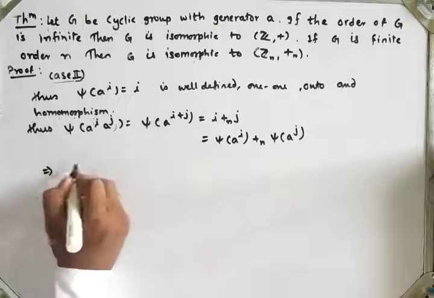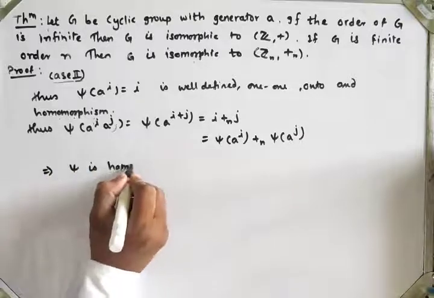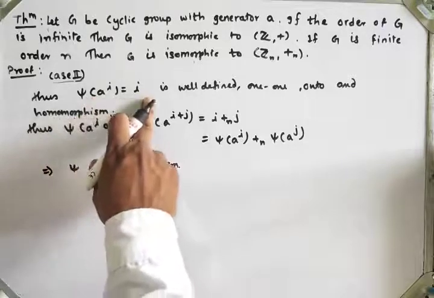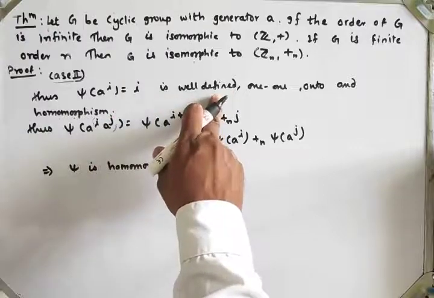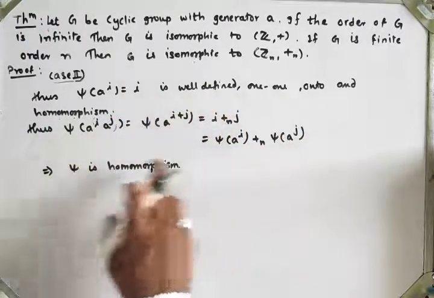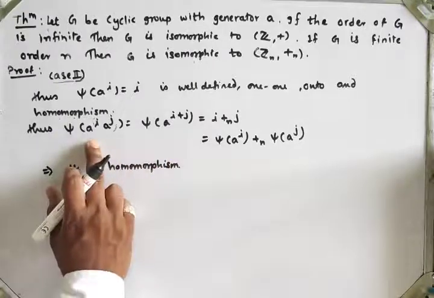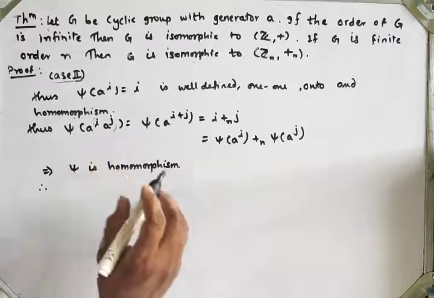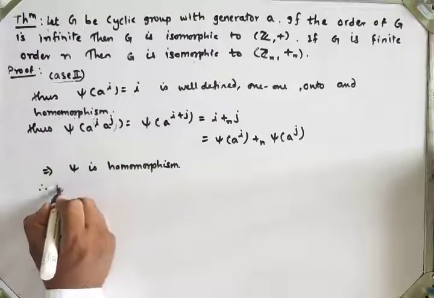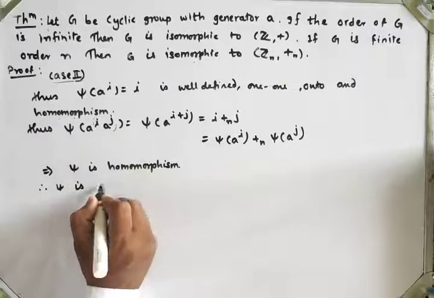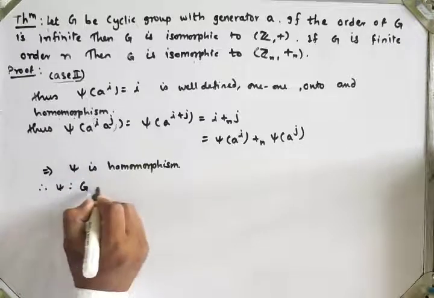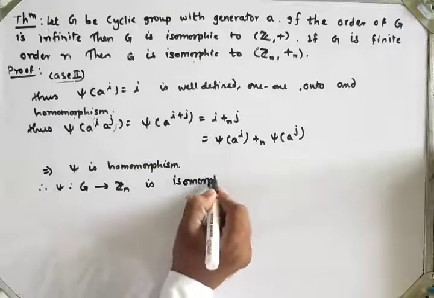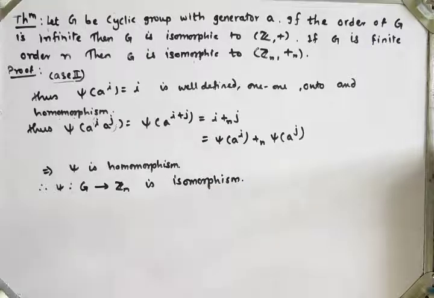That implies that psi is a homomorphism. We proved in the previous case that psi is well defined, one-one, onto. Now we have shown it is a homomorphism. Therefore psi is well defined, one-one, onto and a homomorphism, which means psi from G to Zn is an isomorphism. Hence the proof of the theorem.